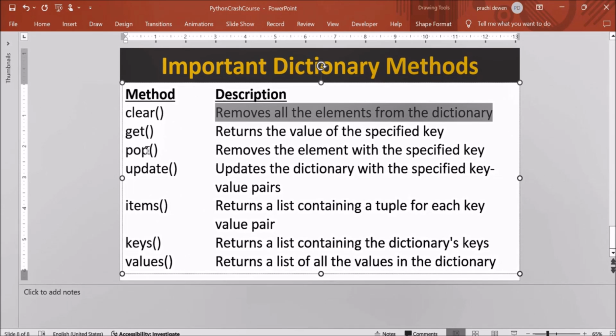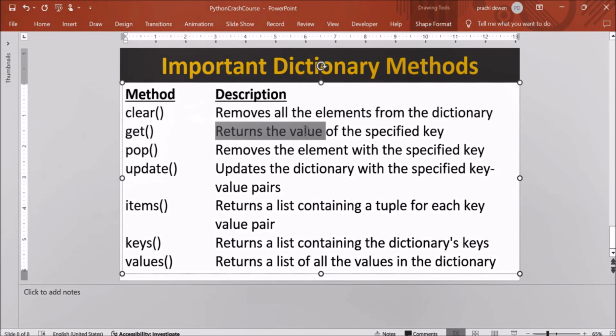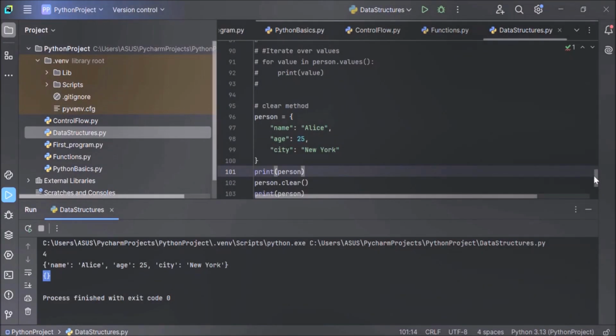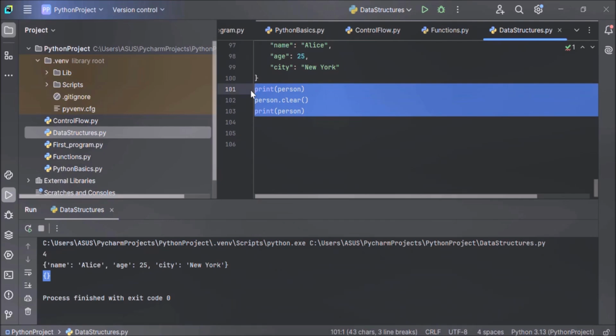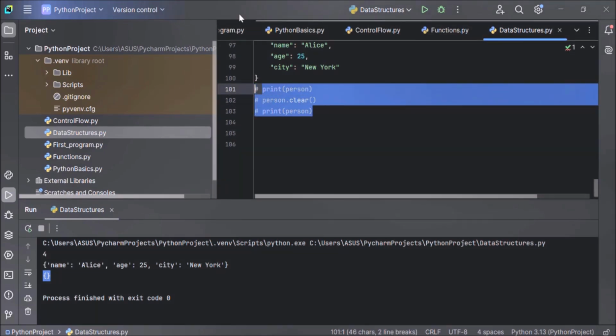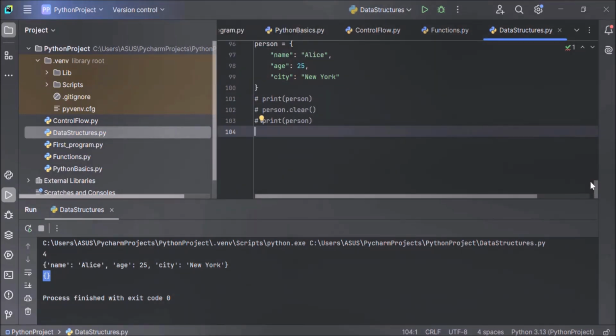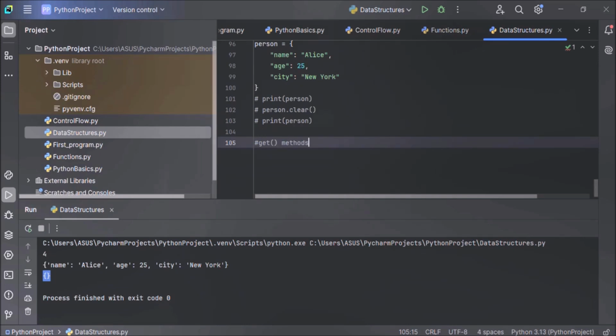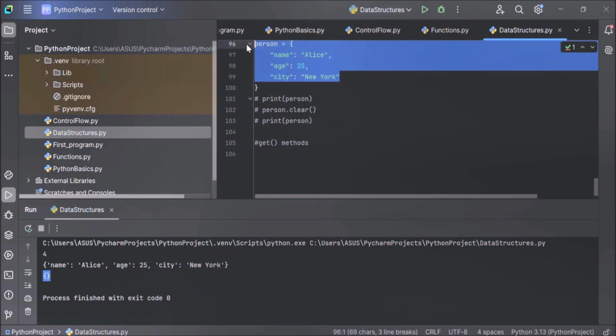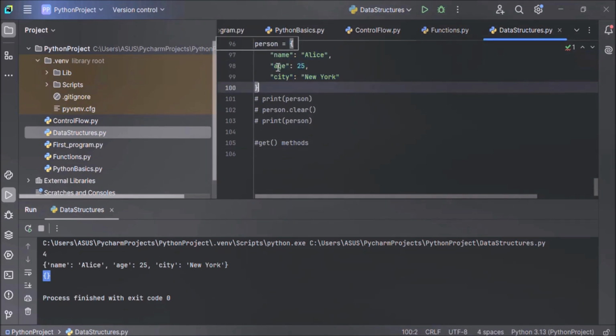Now next is the get method. The get method returns the value of a specified key. Now let's see how it works. So let me comment out this clear method code. We will use the same dictionary for the get method also. The get method returns the value of the item with the specified key. Now here in this example, in case we want to get the value of key age, then how to get the value of key age?